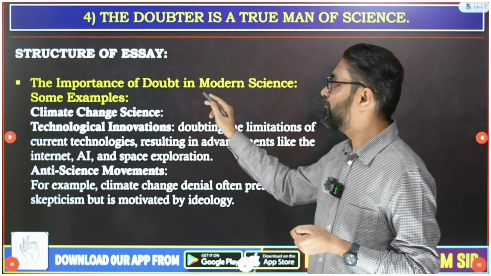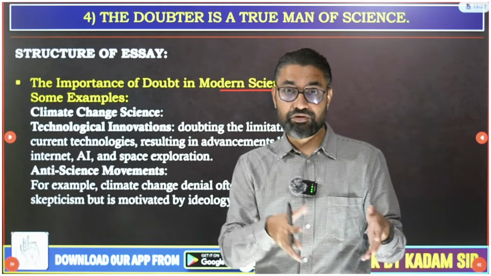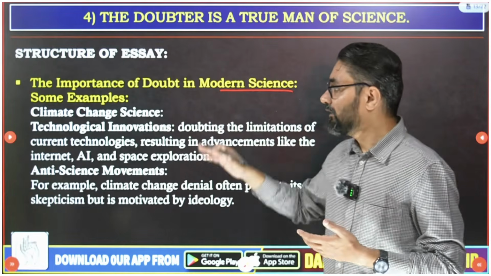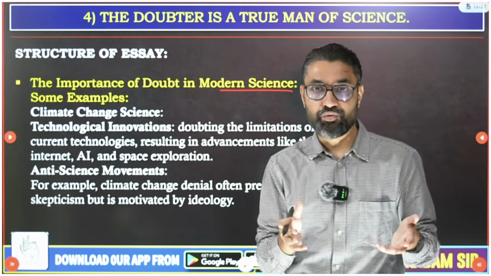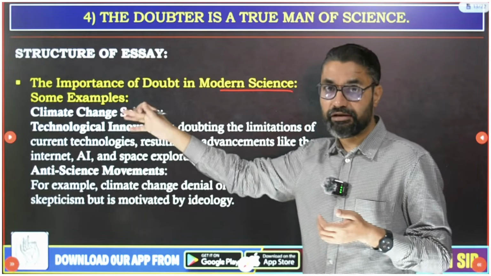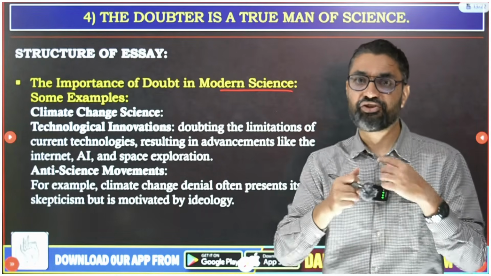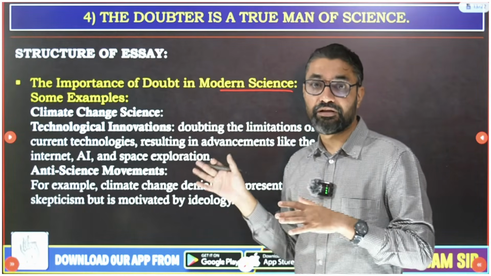Then you should go for the importance of doubt in modern science. Just establish why doubt is necessary for science, and then from a modern perspective, you can use this idea of constructive doubt to explain your point. For example, you can take help of climate change and link it with current affairs. Now this essay you won't be able to link with administration or with India, but you should link it with current affairs at least.